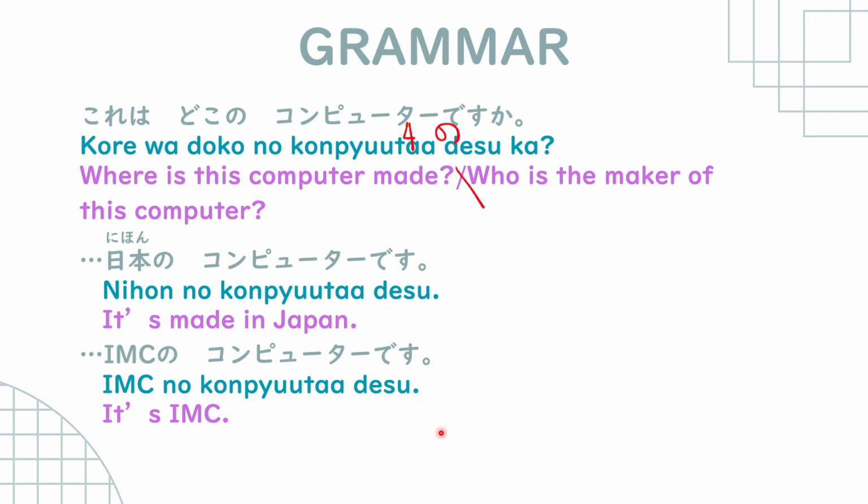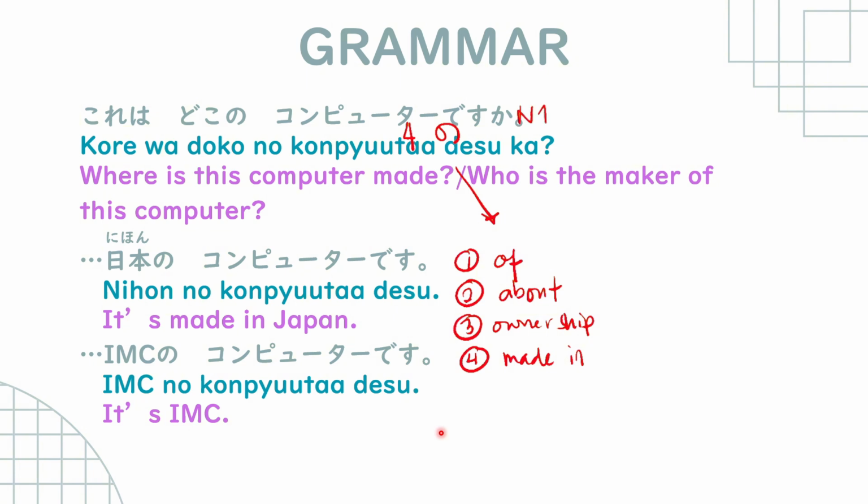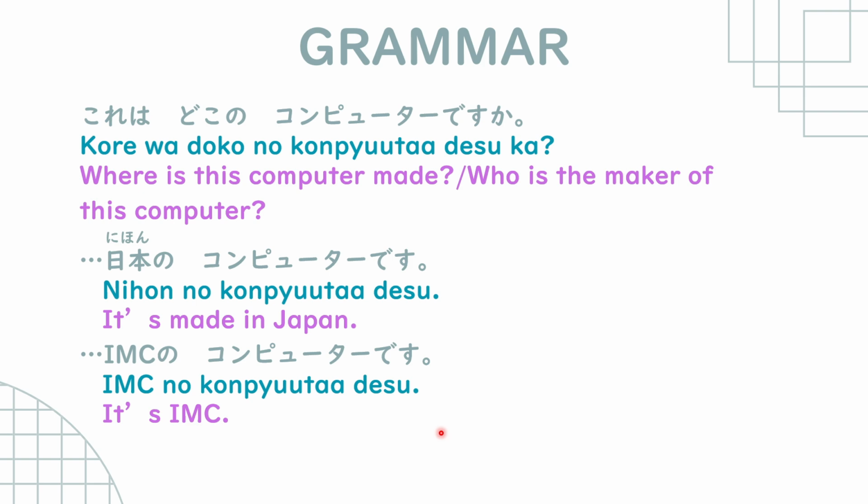We have so far 4 uses of no, right? Number 1, of, number 2, about, number 3, ownership, and number 4, made in. Okay, so those are the 4 uses of no that we have so far in our lessons. Just a reminder that noun 1 no can go before this. For example, let's have ownership as an example.